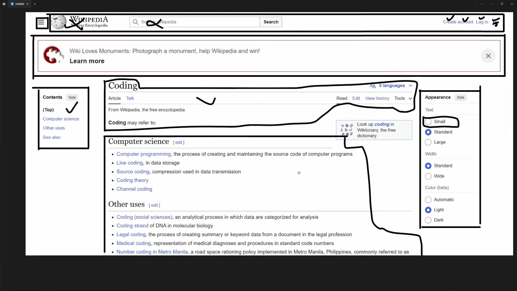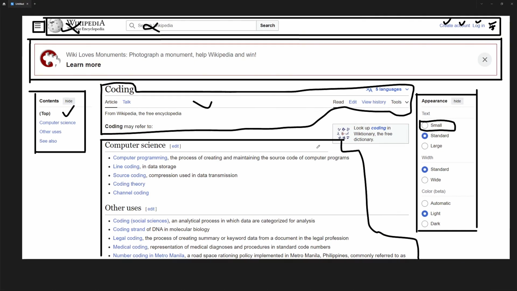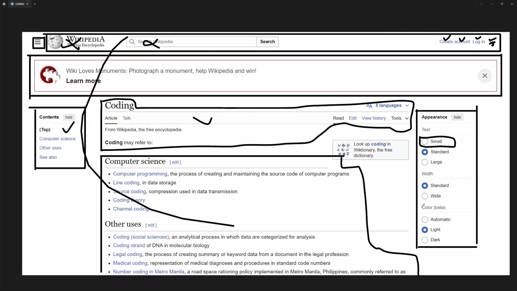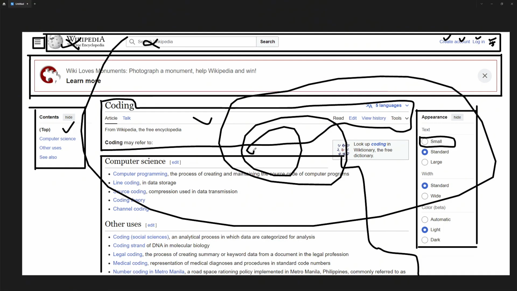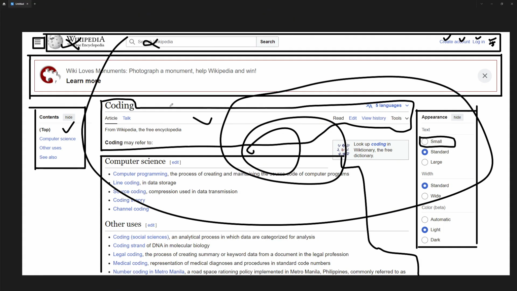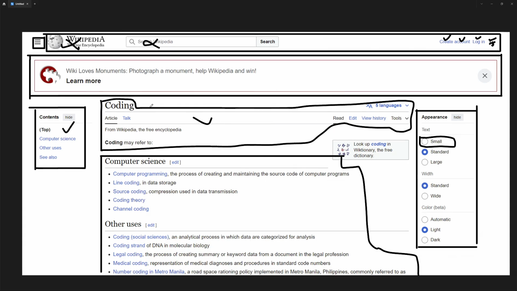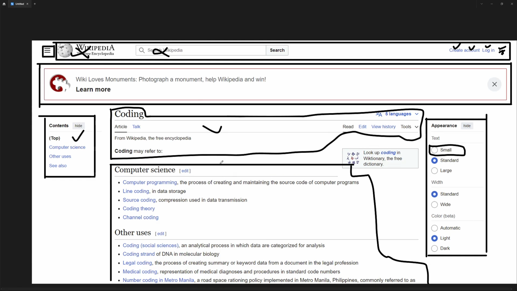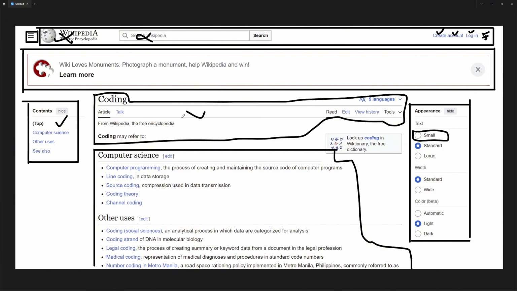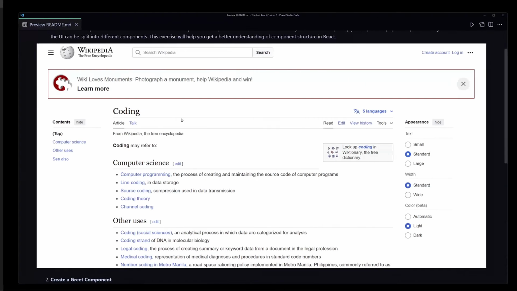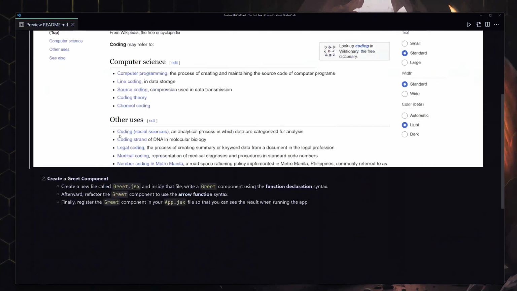Once again, we don't have to create a component for all of that. We can put all of that logic into one component if you wanted to, but that's not going to be the ideal way to create our website or our apps. So that's why we are going to be splitting this entire UI into multiple components. So yeah, that was part 1 of our challenge 1.